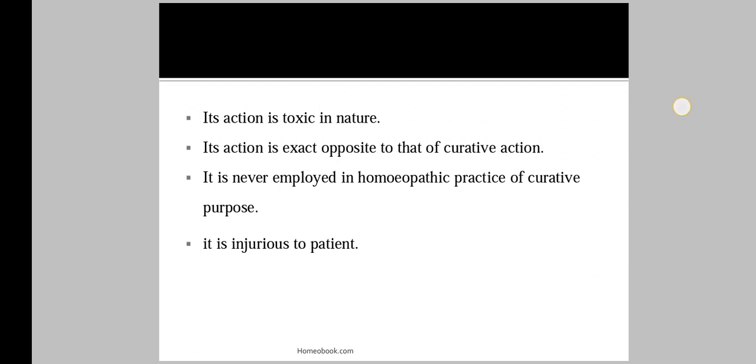So the physiological action is toxic in nature. Its action is the exact opposite to that of a curative action. That is, the crude form of medicine that we use cannot cause the cure of the patient. Then it is never employed in homeopathic practice for curative purpose, and it is also injurious to the patient.